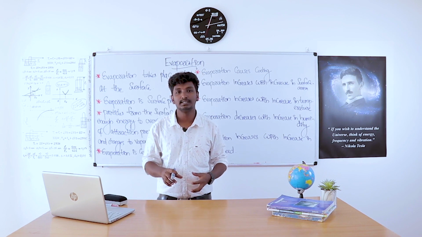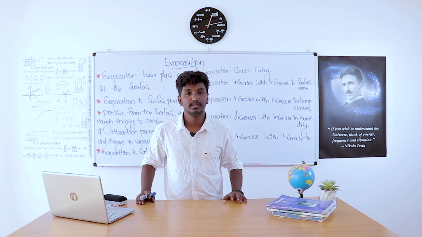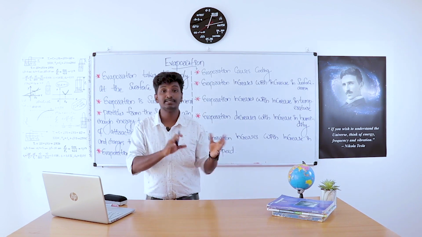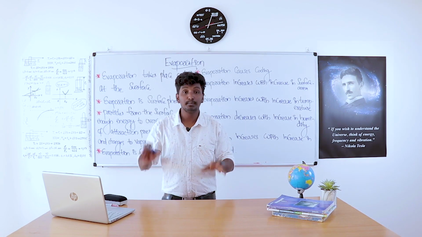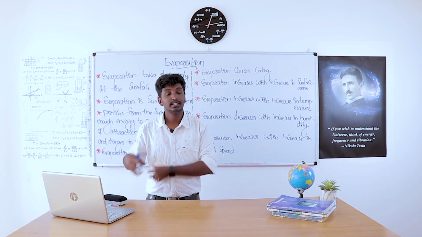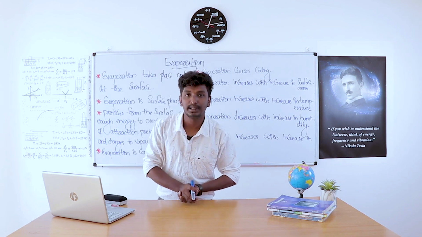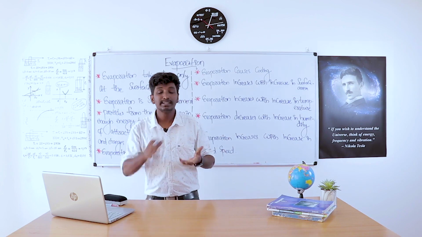What is evaporation? And what's the difference between evaporation and boiling? Both are processes of conversion of liquid to gaseous state. In boiling also, liquid state is converted to vapor state, and in evaporation, liquid is converted to vapor. Then what is the difference